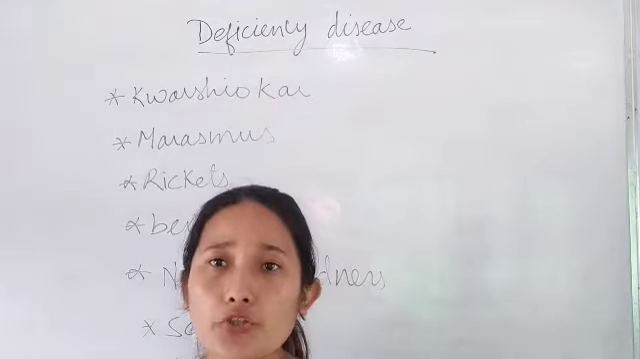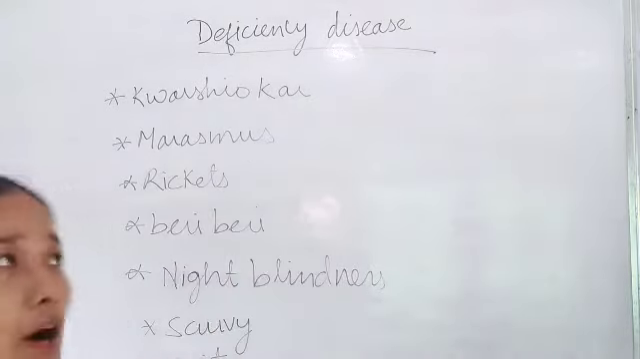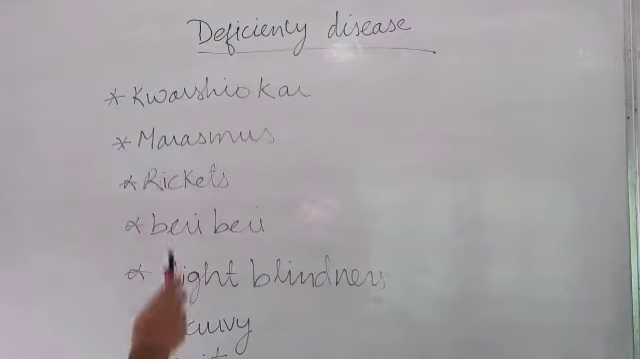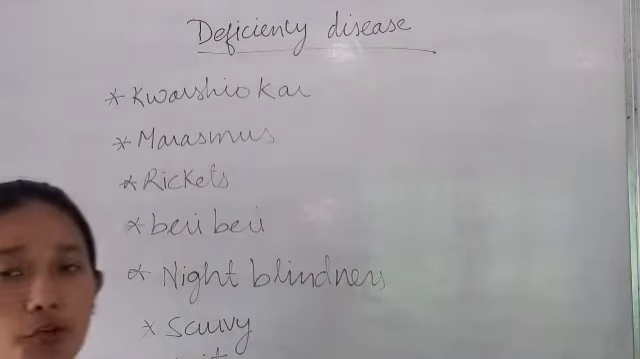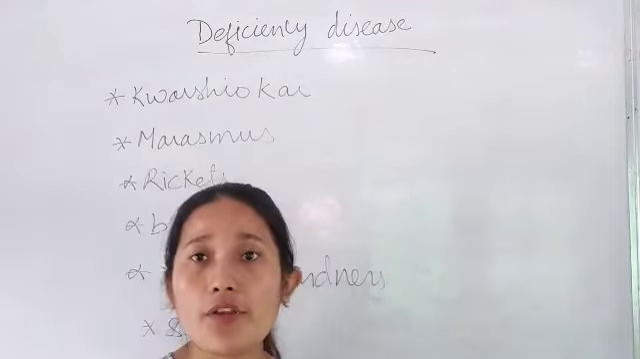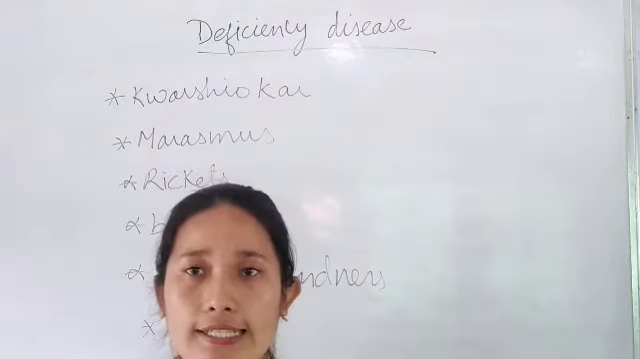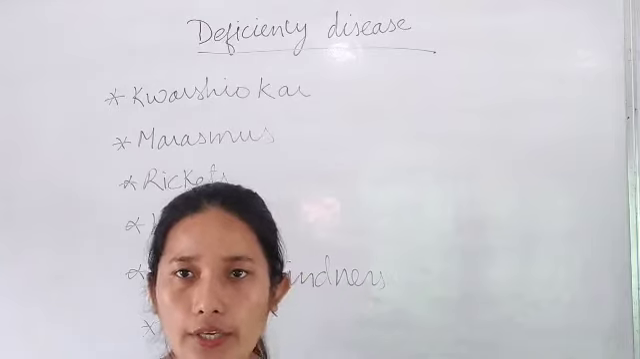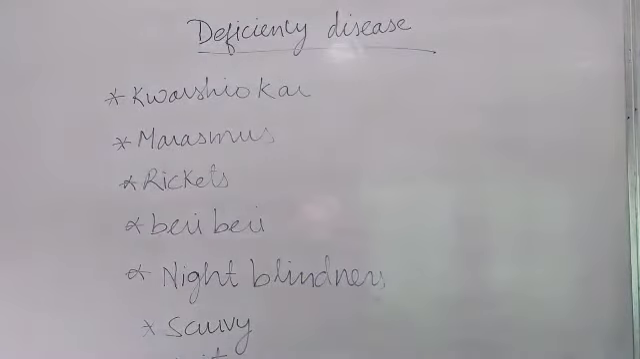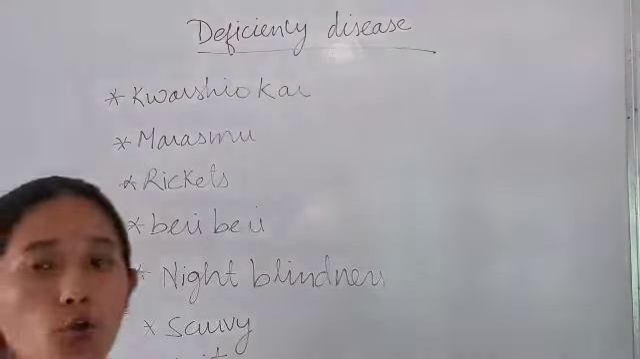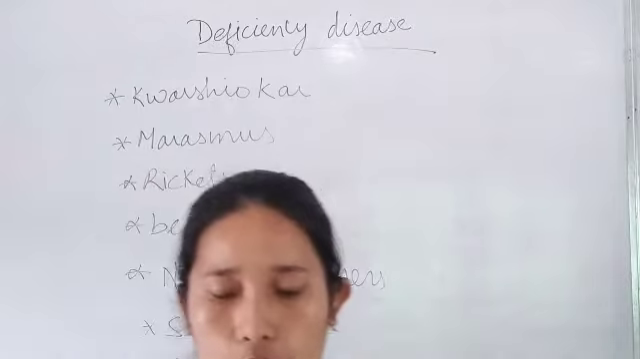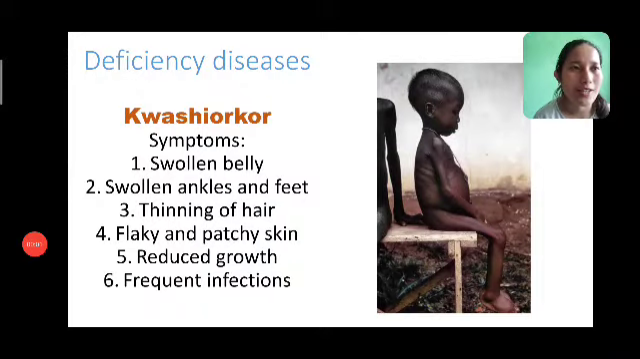We will be discussing seven major types of deficiency disease in detail. Those are kwashiorkor, marasmus, rickets, beriberi, night blindness, scurvy and goiter. Okay class, now let's start discussing deficiency diseases.